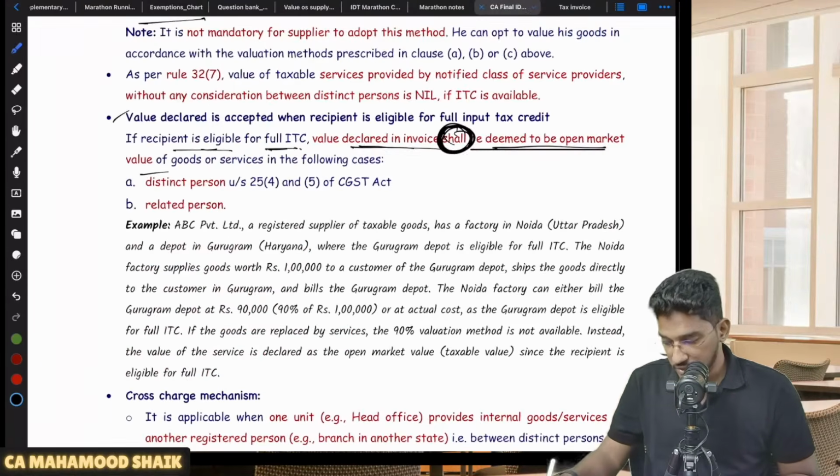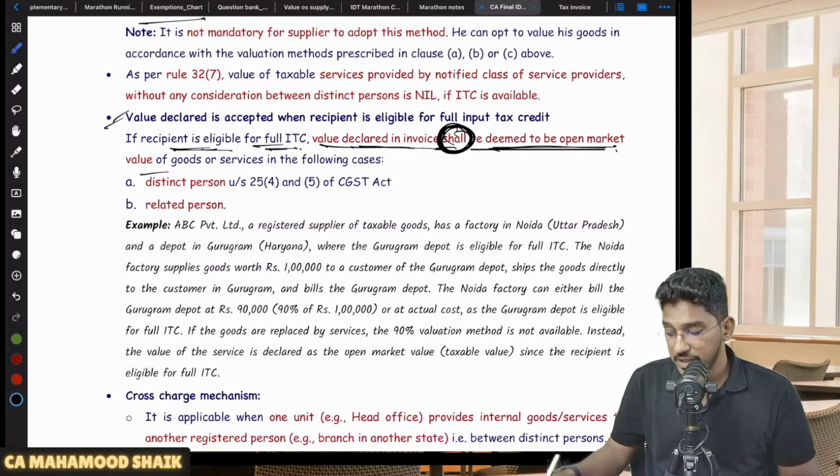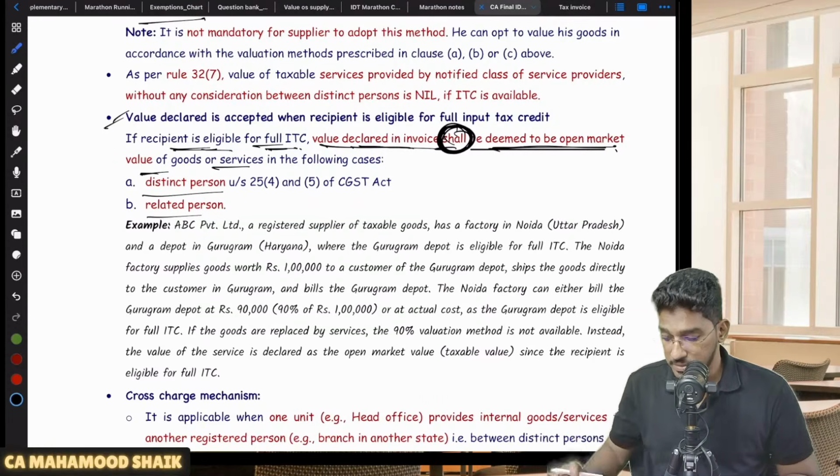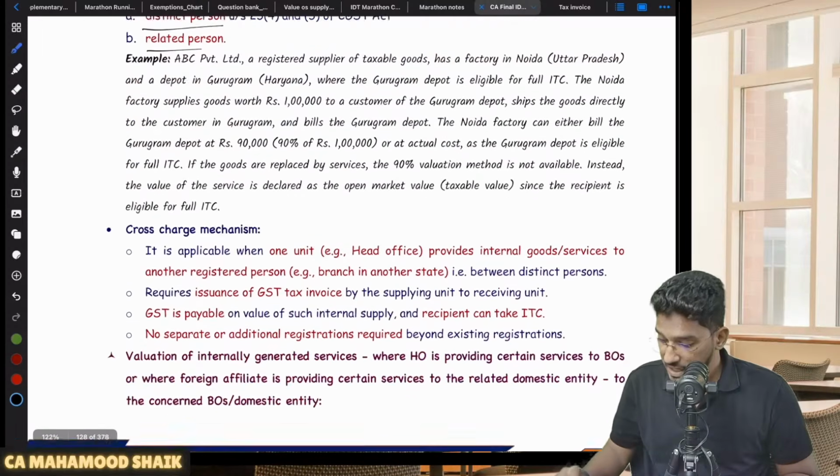Right. So that is the one more provision they are saying. If the recipient is eligible for full ITC, the value declared in the invoice shall be deemed to be the open market value of the goods or services in the following cases: distinct persons or related persons. Clear? Next. And one more thing is also there.